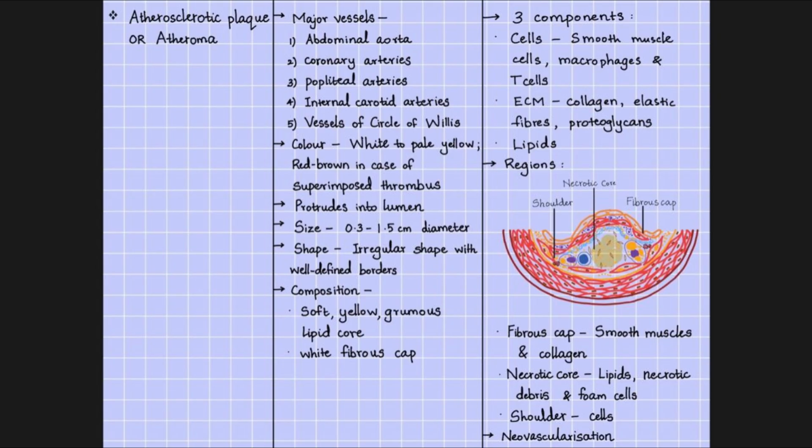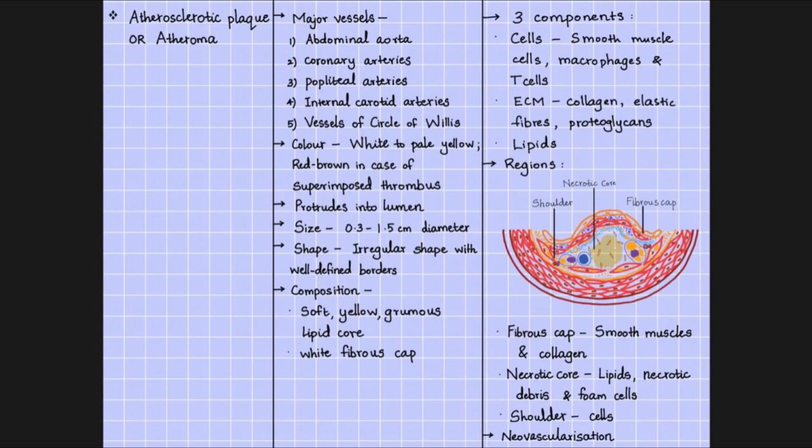Atherosclerotic plaque or atheroma. It is most commonly seen in the abdominal aorta, followed by coronary arteries, popliteal arteries, internal carotid arteries, and vessels of circle of Willis. It is white to pale yellow in color and red-brown when there is a superimposed thrombus. Atheroma protrudes into the vessel lumen. It is 0.3 to 1.5 cm in diameter with irregular shape and well-defined borders. It consists of a soft yellow grumous lipid core and a white fibrous cap.